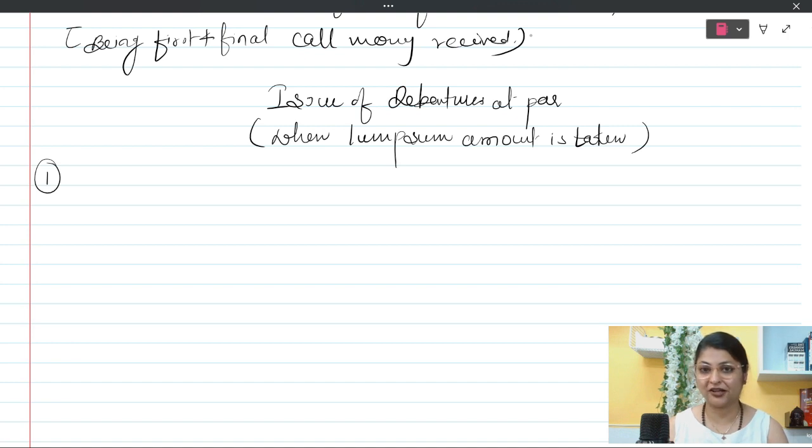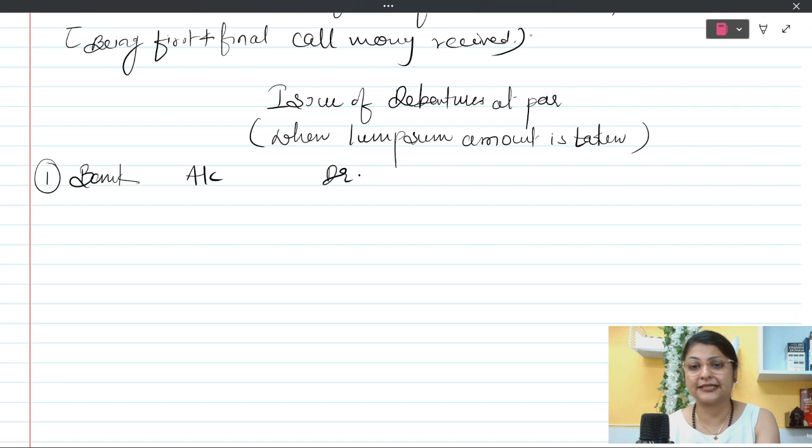Why allotment account is important? Because allotment means you're allotting these securities to the public. Without opening allotment account, the allotment of securities to the public is not possible. That is why along with application we will have to open allotment account, and we'll skip all other accounts which are first call, final call and so on. So here the first entry, as the case before, is going to be the bank account. Bank account will be debited because we are receiving money from public.